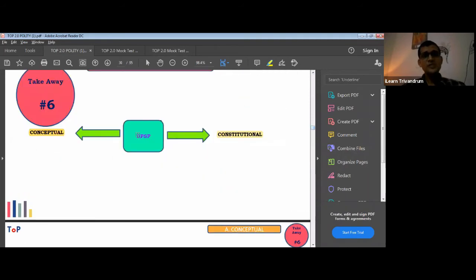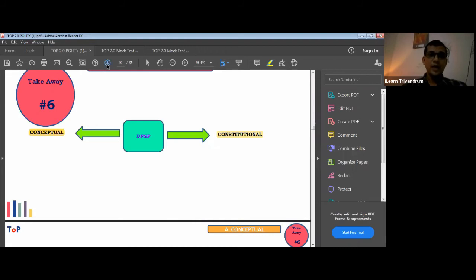Okay, how do we study DPSP? We study it in two ways, conceptually and constitutionally. What is conceptual? Conceptual means we study about the importance of DPSP. Where is it mentioned? Why is it existing? Is it enforceable? Constitutionally, you should know the articles. You should know what article deals with which kind of DPSP. Just a broad outline is very important for you to know.